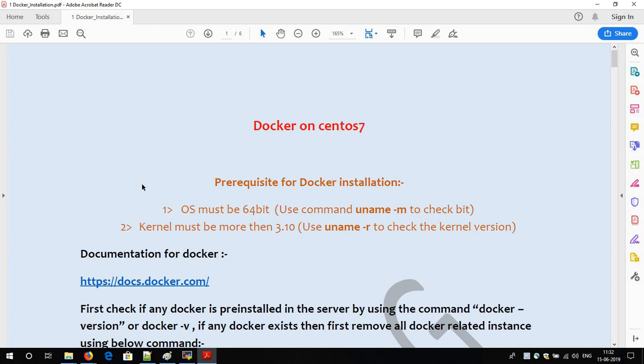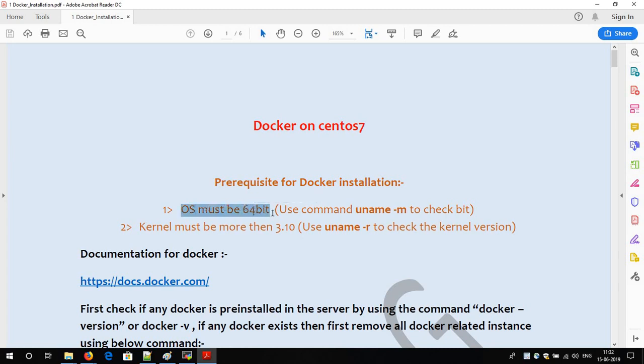Without wasting our time, I am going to explain how you can install Docker. There are only two prerequisites for Docker. Before you proceed to install Docker, just remember that Docker runs only on a 64-bit Linux operating system.